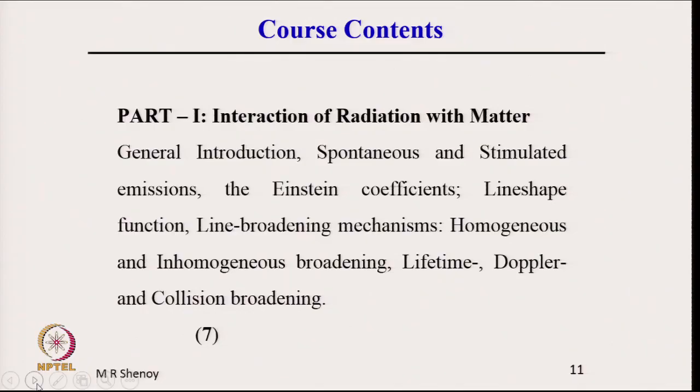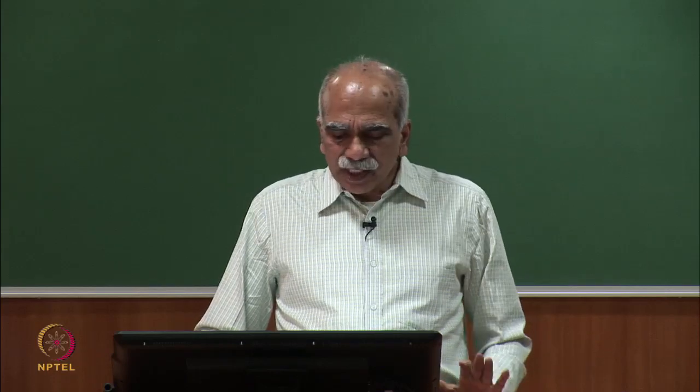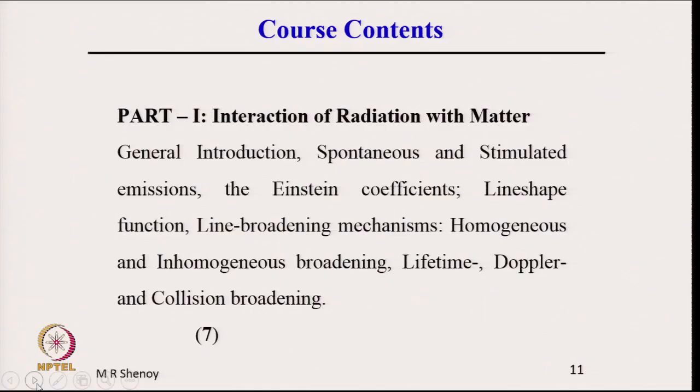The course is in 5 parts. In the first part, we will discuss interaction of radiation with matter. So, we will start with spontaneous and stimulated emissions in a medium, the Einstein coefficients, the line shape function, line broadening mechanisms. We will see these in detail. These are the mechanisms which are responsible for the finite line width of the source.